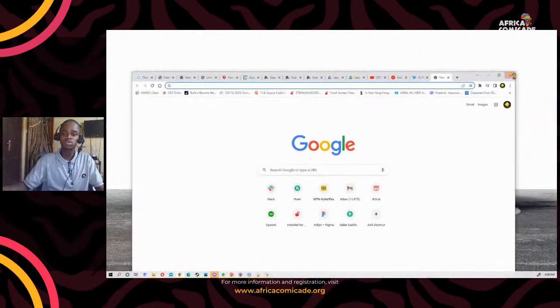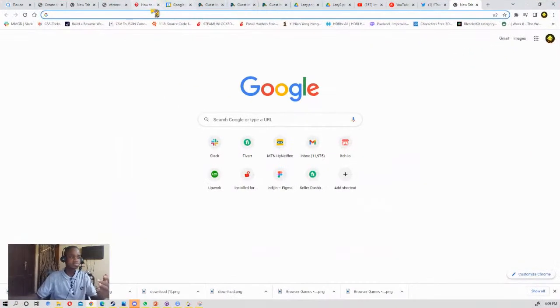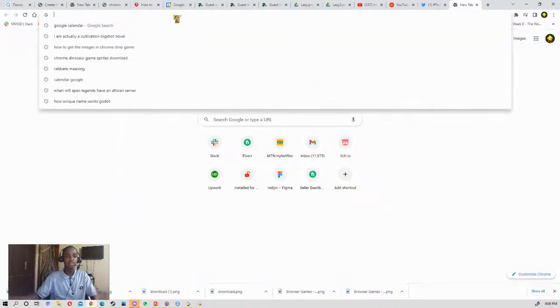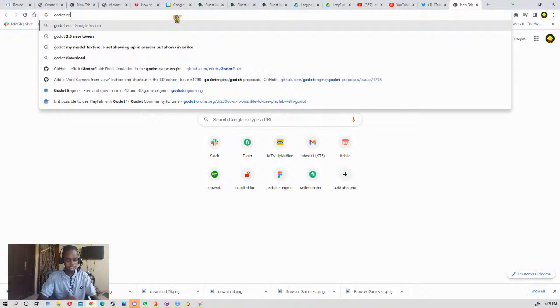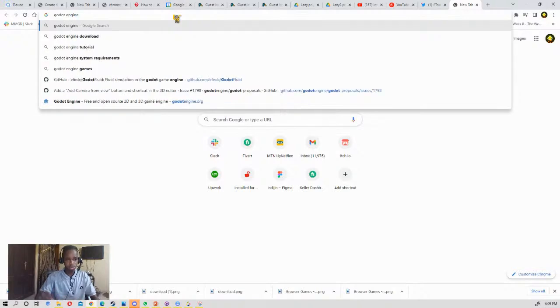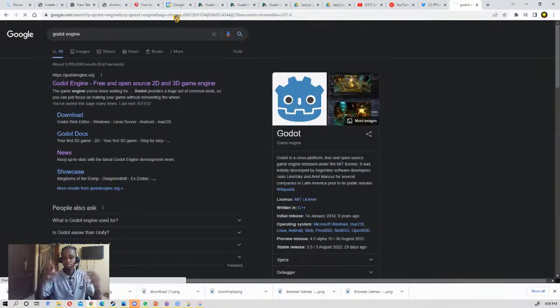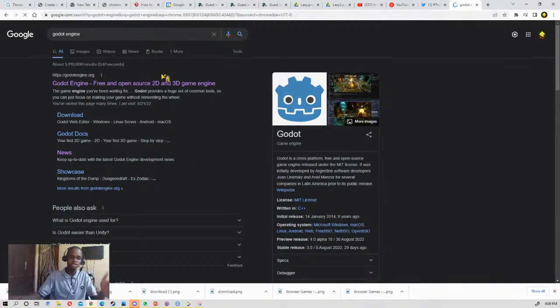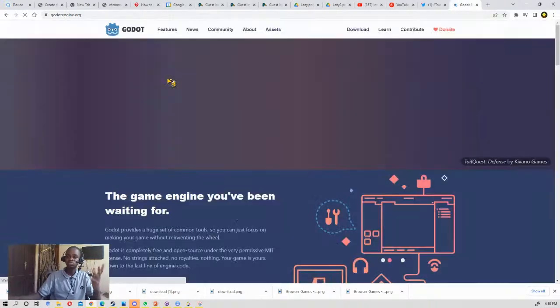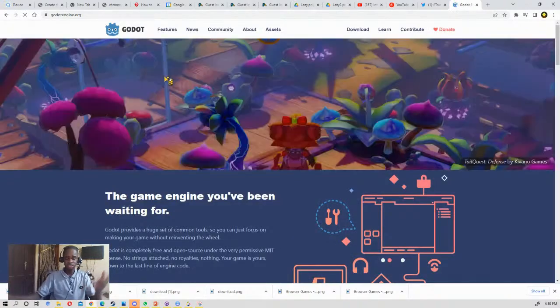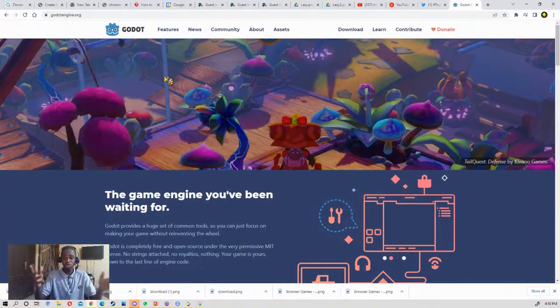To get to the engine, you just have to search Godot engine to get to the website. The first link will take you directly to the website. For a quick introduction, Godot engine is an open source game engine. And what's a game engine?